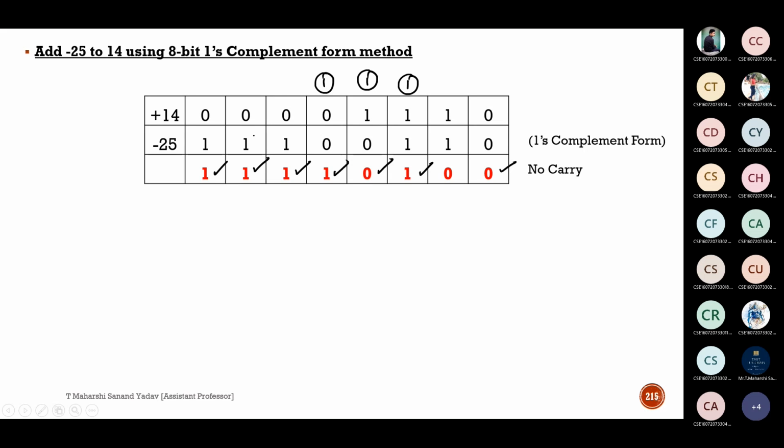Now can anyone tell me what I have to do? So we are done with the first point: adding 1's complement of subtrahend to minuend. Next, what is the second point? Is there any extra carry generated? No, sir, no.